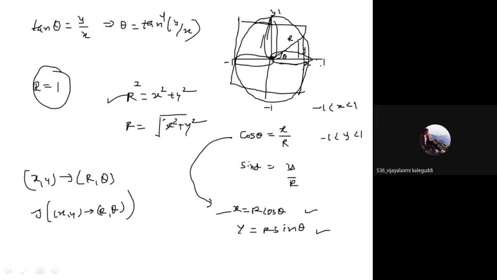So let us understand the first approach, and then we will talk about the other approach. This is what I have just tried to tell you: the polar transformation is x equal to r cos theta and y equal to r sin theta, based on the geometric representation.